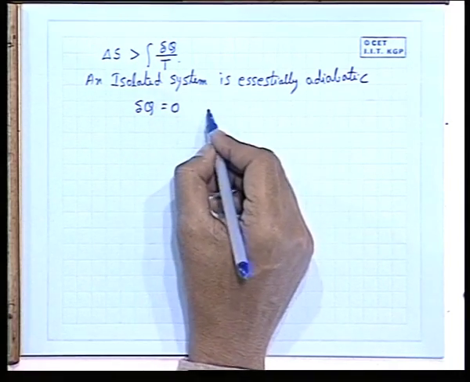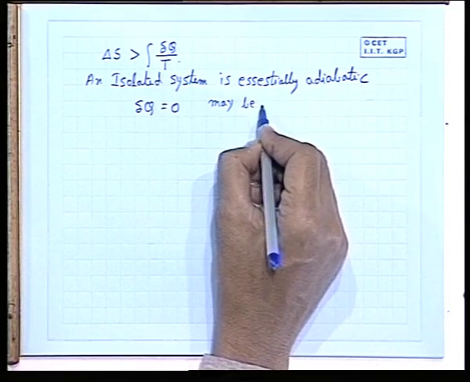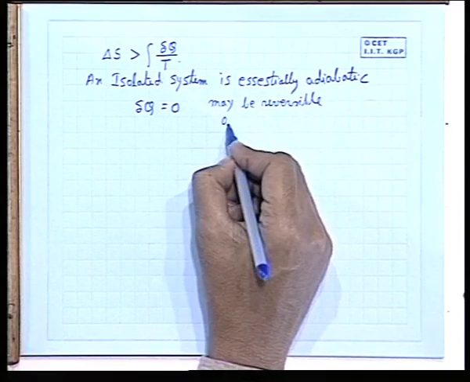The process within this system may be reversible or irreversible.